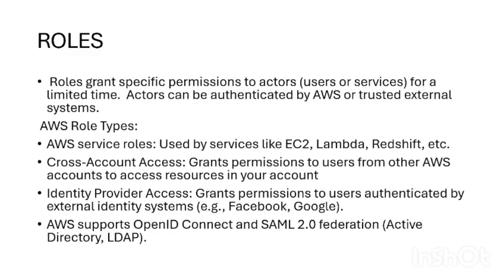For example, an EC2 instance can assume a role to access S3 without storing access keys. Roles improve security by avoiding permanent credentials, providing temporary access, and reducing the risk of credential leakage. So roles are very important for secure access. AWS supports OpenID Connect and SAML 2.0 federation.